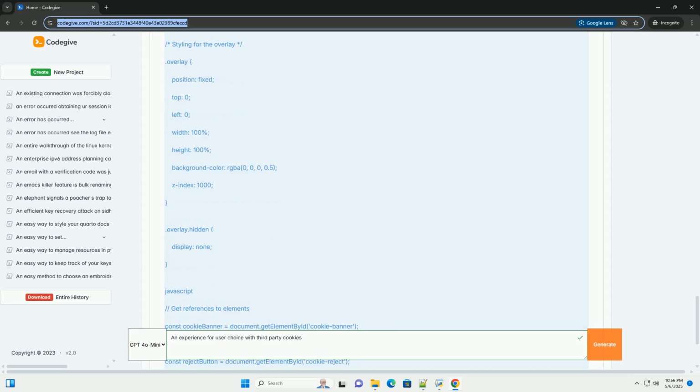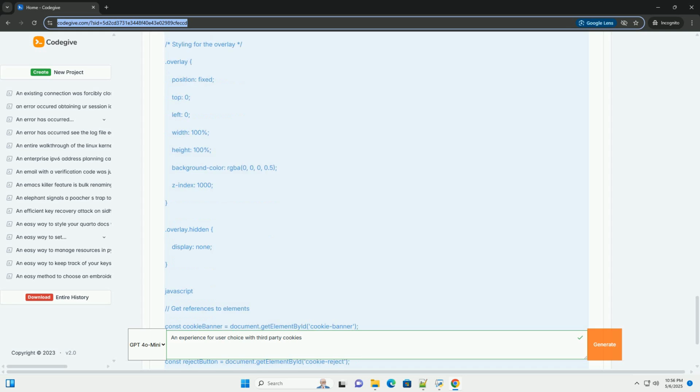3. initializeThirdPartyScripts function. Crucially, this function is responsible for loading the third-party scripts only after consent has been obtained. It checks the value of the cookie consent cookie and the consent checkboxes. It conditionally loads the scripts based on the user's preferences. Replace the placeholder comments with your actual Google Analytics code and other third-party script loading logic. You might use document.createElement('script') to dynamically create and append script elements to the head section of your HTML.